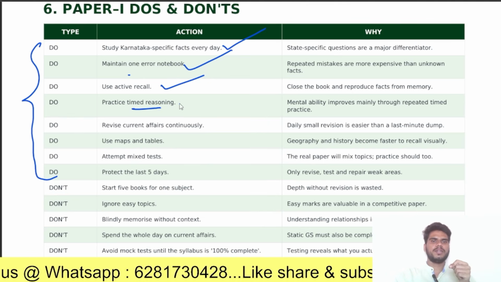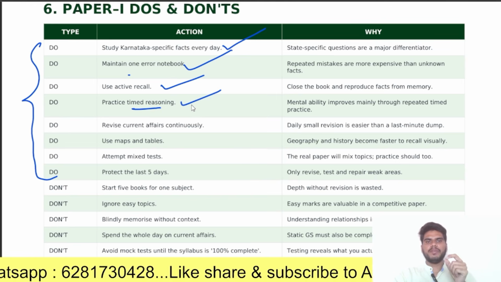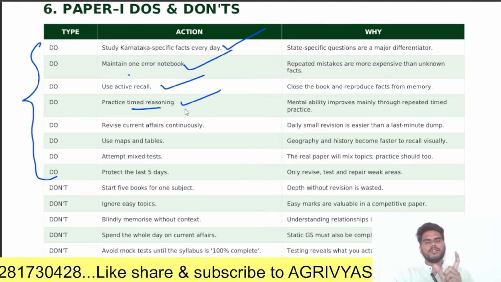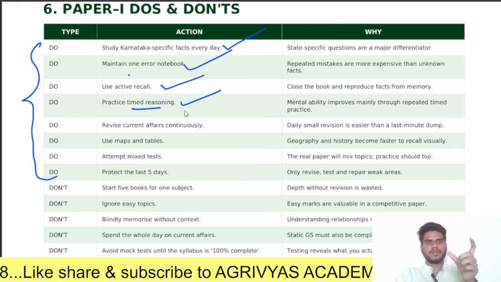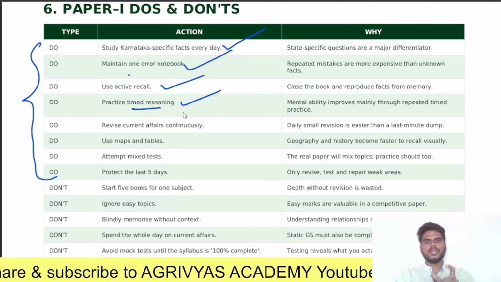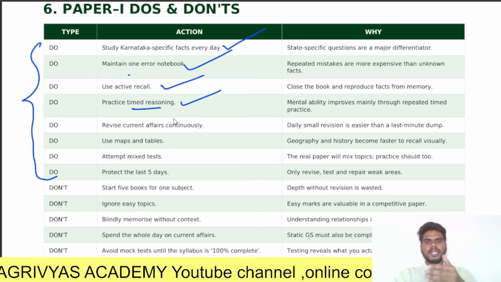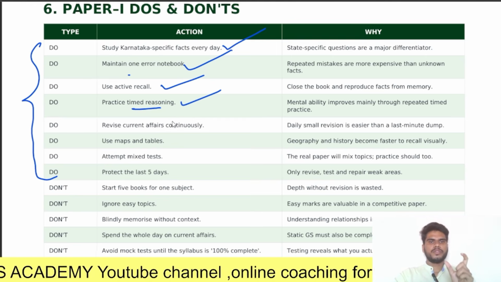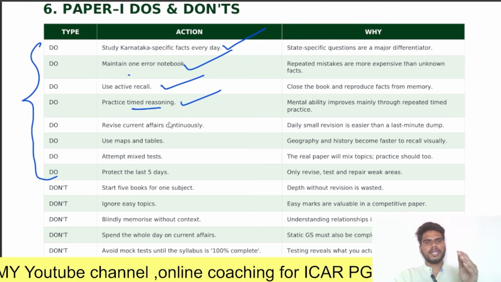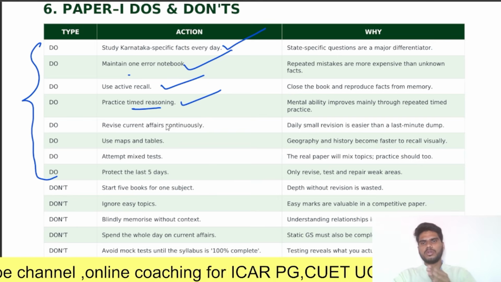Next, practice timed reasoning. While you are preparing for mental ability and logical reasoning, give a time limit for each question. Make an analysis of how much time you are consuming for solving each question. If you are taking more time, please leave that question and go to the next question.